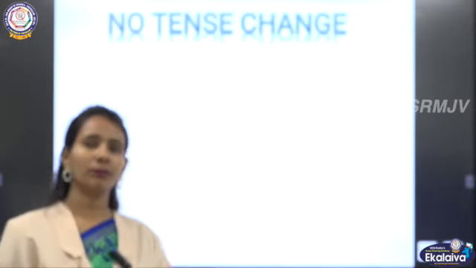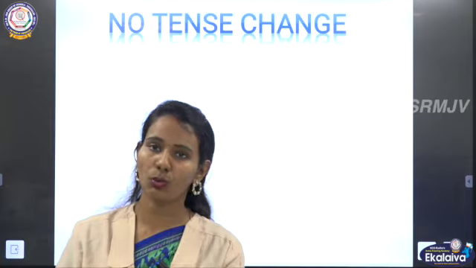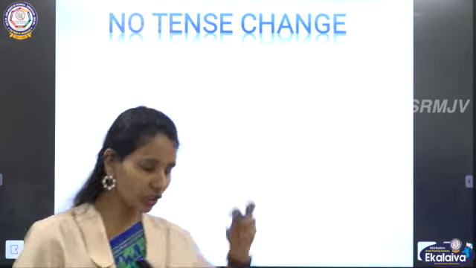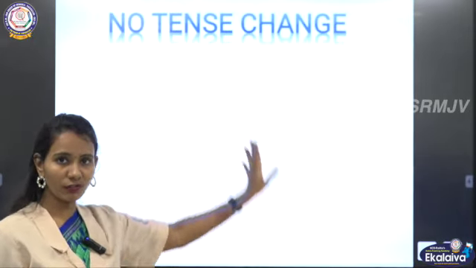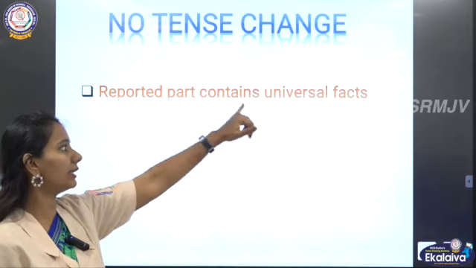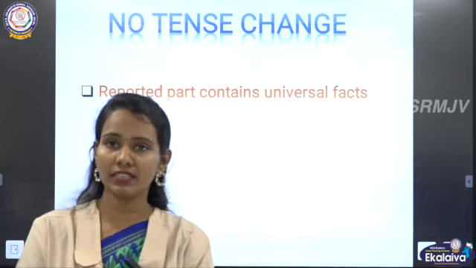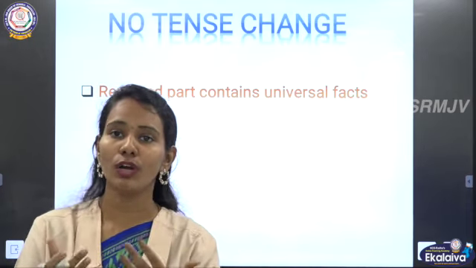And we are going to deal with exceptions. Okay, there are a few more things which we must know when converting sentences from direct speech to indirect speech, and those are, there won't be any tense change in the following cases. The first case is when the reported part contains universal facts. Okay, there won't be any tense change if the reported part contains universal facts or truths.